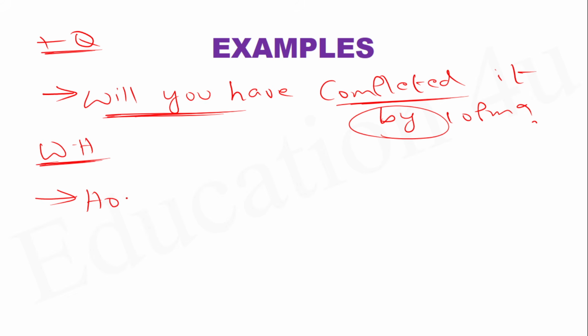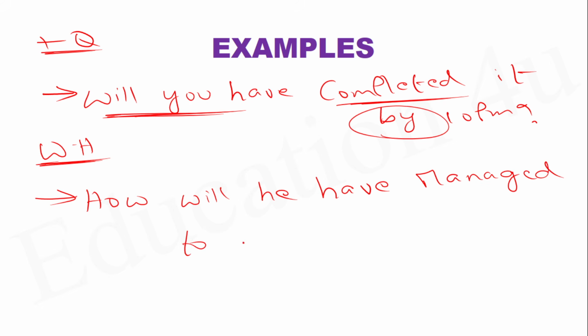A question comes like this. See, a question comes like this: How will he have managed? It's a question that starts with a WH word. How will he have managed to reach by 11 p.m.?